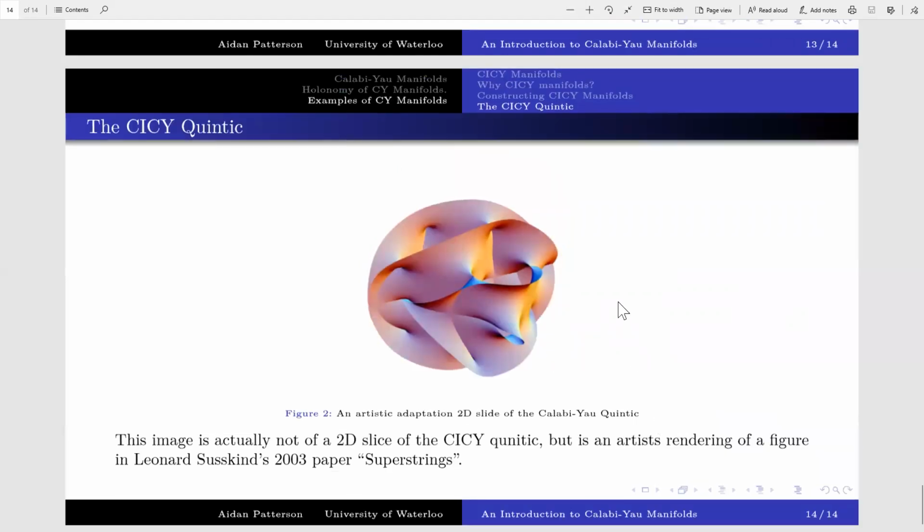This is kind of funny, because this is the picture that I think of when I think of a Calabi-Yau manifold, but apparently this is an artistic representation and is not necessarily a real picture of one. It's taken from a figure in Leonard Susskind's 2003 paper Superstrings, but it's adapted for artistic use, so it's not an actual Calabi-Yau manifold picture. Either way, it's very pretty.